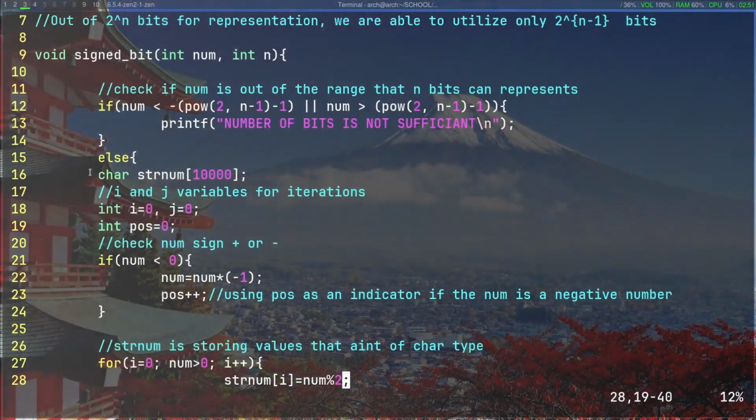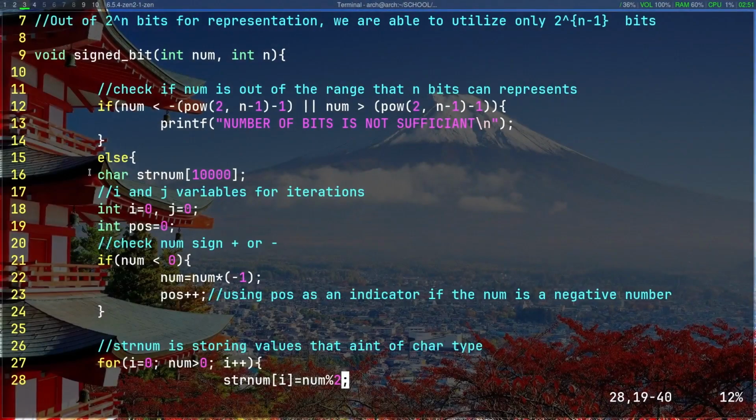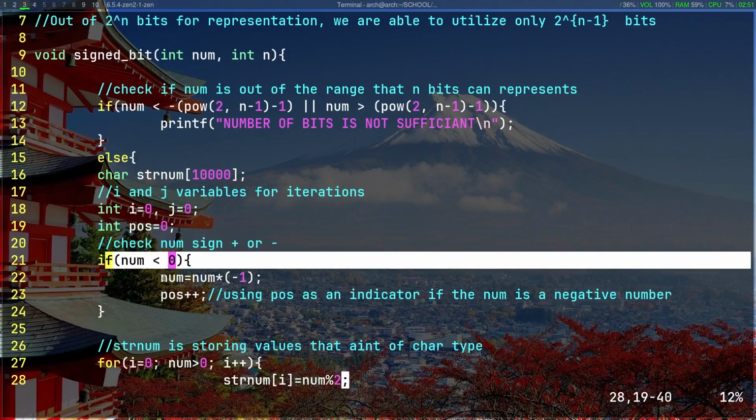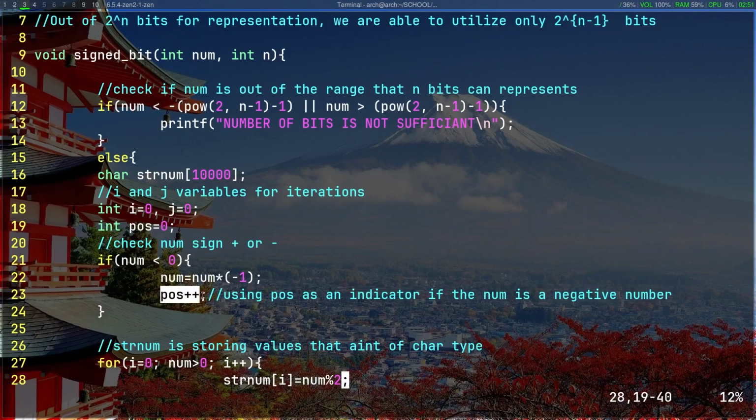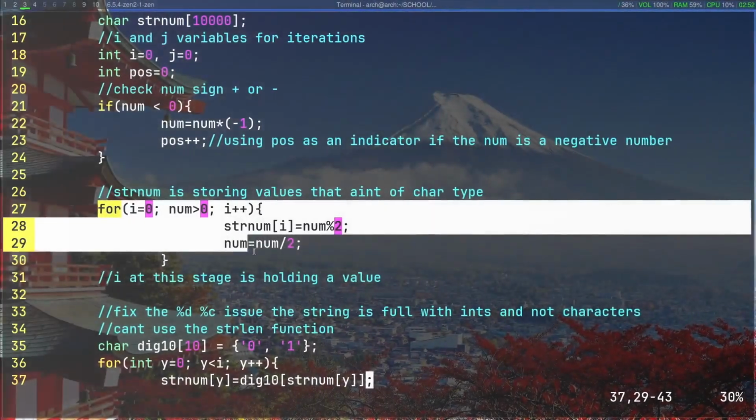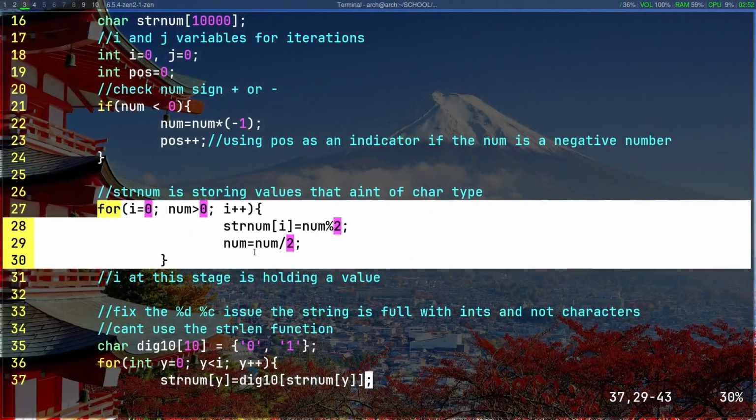Now for the variables that we're going to be using, it's char strnum, and 2 variables i and j for iterations. Now let's check the sign of the number. If the number is negative, transform it into a positive number and increment the pos variable. We use pos as an indicator if the num is a negative number. Next up, we use a for loop to transform the decimal number into binary using this for loop.